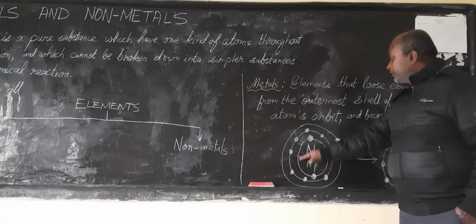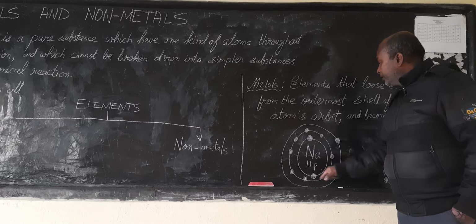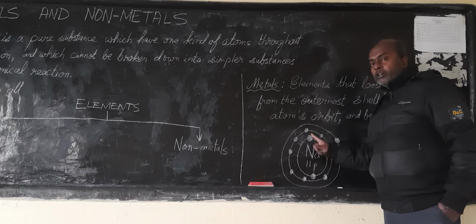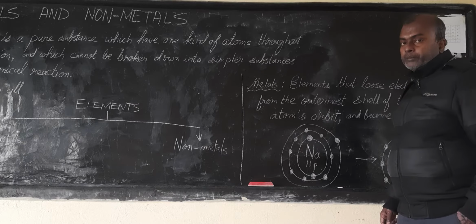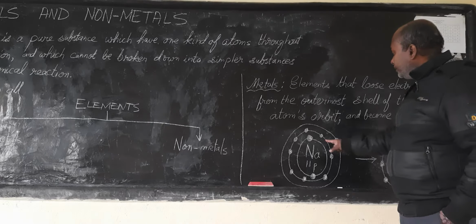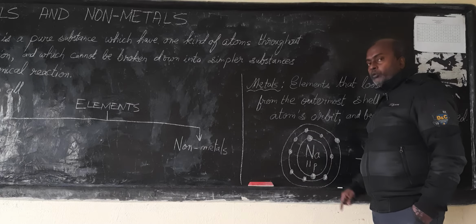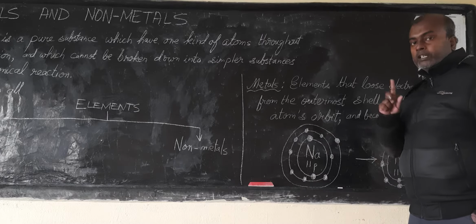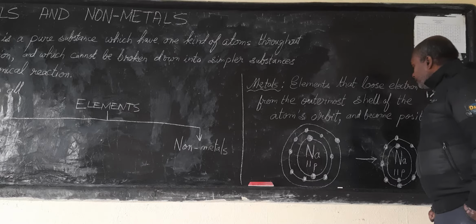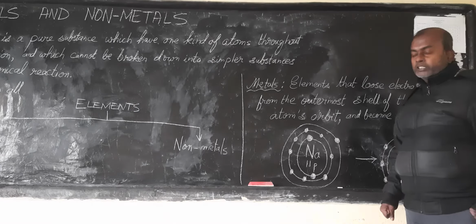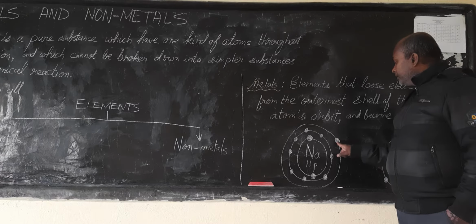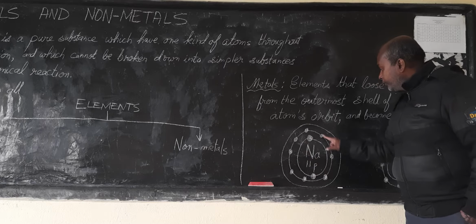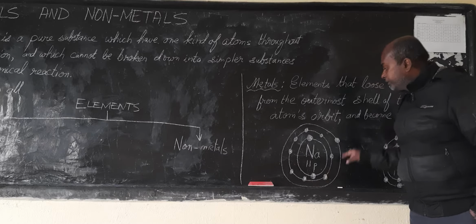For example, sodium. This is the atomic structure of a sodium atom. Okay, sodium atom, in the first orbit it has 2 electrons, second orbit 8 electrons, and in the third orbit 1 electron. So when it undergoes a chemical reaction, what happens is the outermost, it has how many shells? This is the first shell, this is the second shell, this is the third shell.